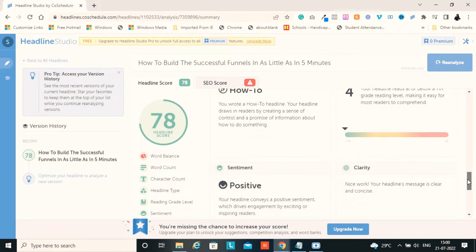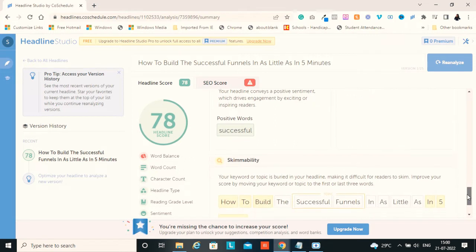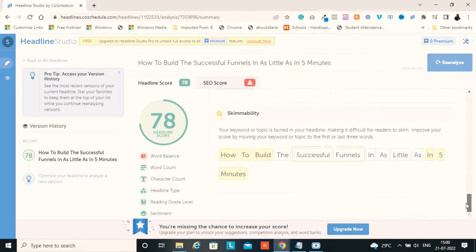So which means it is very simple to understand, has a positive sentiment, and has very good clarity. So this clearly shows how effective and really convincing your headline is. Using this tool, you can try to tweak, edit, add and remove some of the words according to the instructions and make it even better.